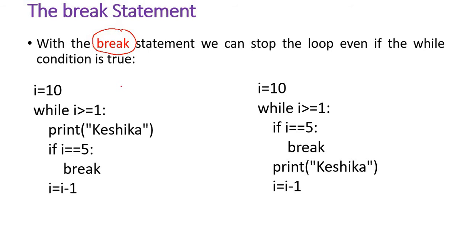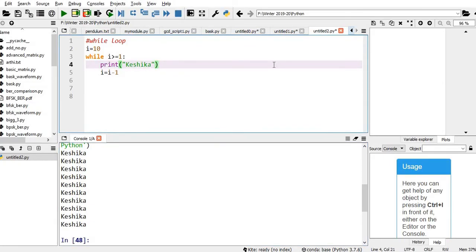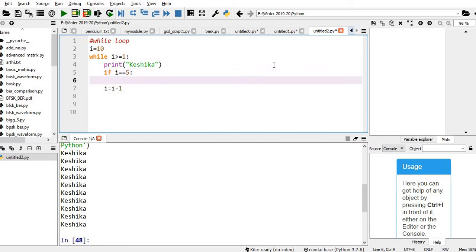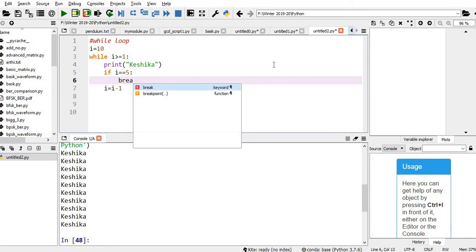Let me try this particular program. I'll go to the Python window. In the other video we discussed if else. So what I'm going to do is check whether i double equal to 5. We need to use a colon. If i is equal to 5, I'm going to break.